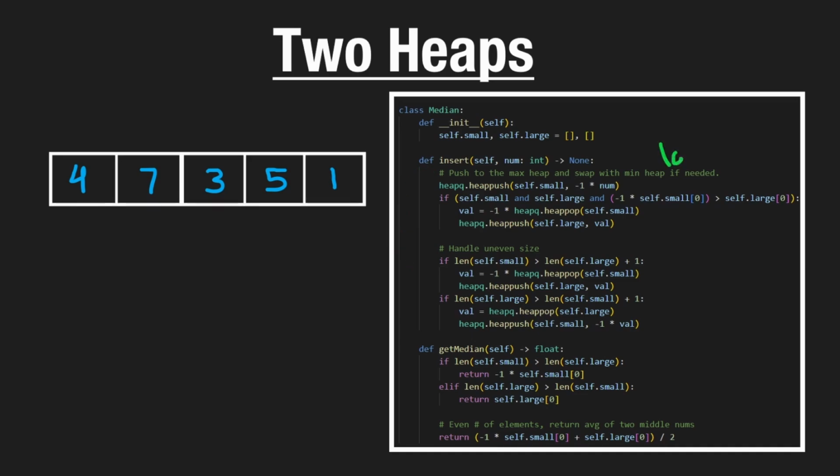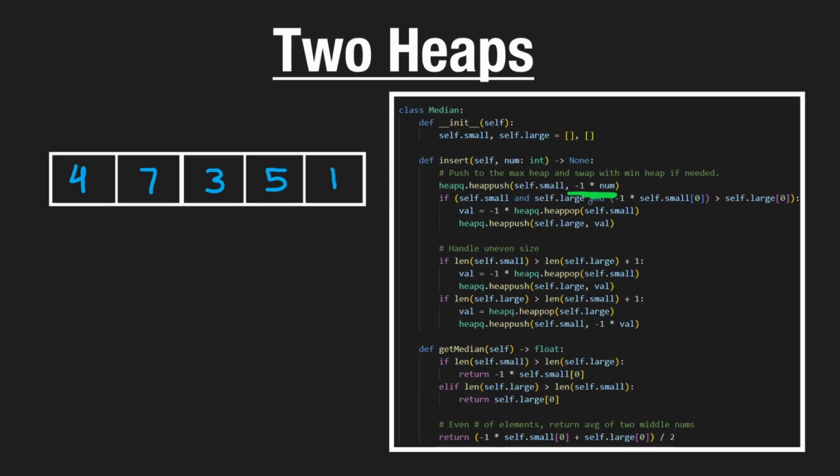That's also the operation that runs in log n time, because when we get a value and we insert a number, we're arbitrarily going to push it to the max heap and only swap if needed. So we're going to take that value and insert it into the small heap. So this is that value.